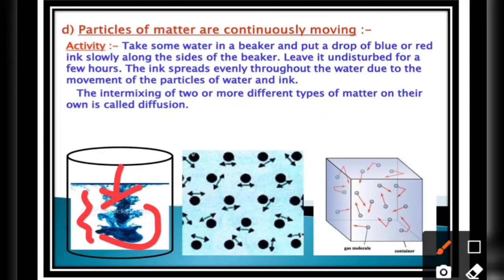We are not mixing or dissolving it, so that means they are moving in nature. After traveling some distance and finding the spaces, they diffuse into each other. This intermixing of two or more different types of matter on their own, we call diffusion.